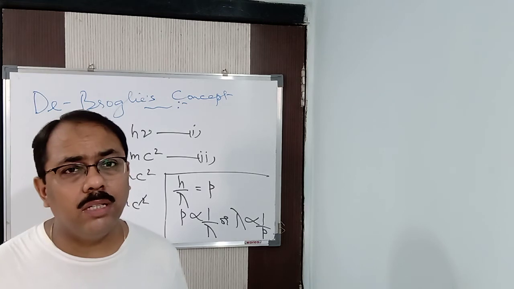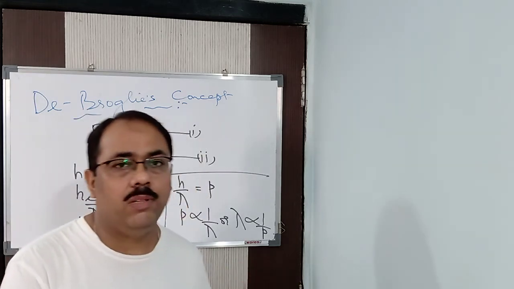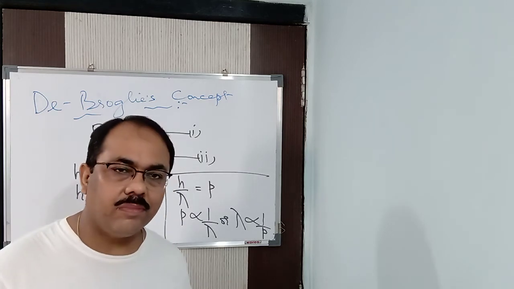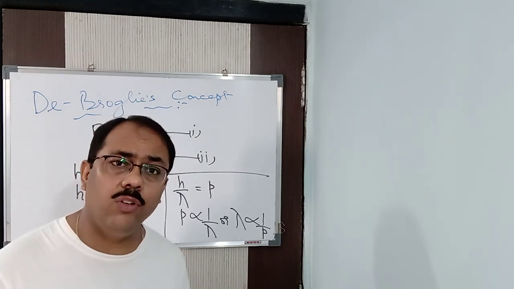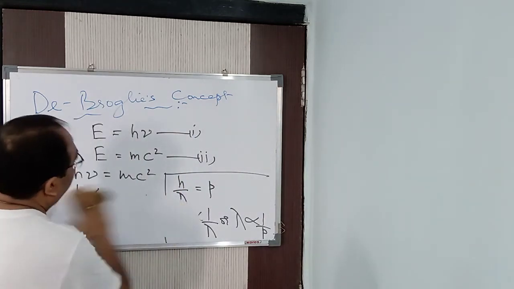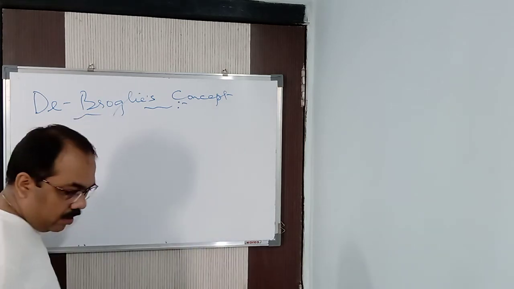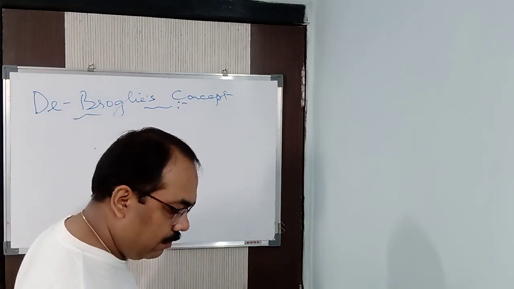Why is the wave not visible? Because the wavelength is so small. I will prove it now. When the wavelength is so small, it is not visible. That is why I said de Broglie's concept has nothing to do with our day-to-day life, because the wavelength is so small. Now how much is it? Let us calculate it, then you will understand it much better.